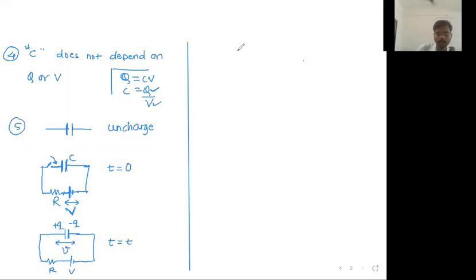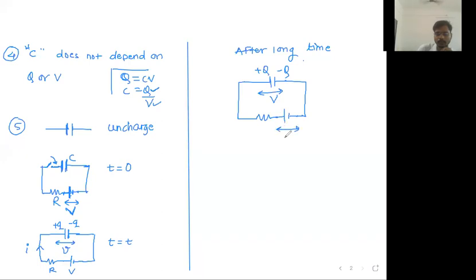When the capacitor is fully charged after long time, just keep on writing, सगळ्या नवीन गोष्टी आहेत, थोडंसं समजून घ्या. After long time what will be the situation? The capacitor will be fully charged. This potential difference will be equal to capital V. सर्किट मधला करंट बंद झालेला असतो. आणि आता सर्किट मधला करंट बंद होतो कारण कॅपॅसिटर फुल्ली चार्ज झालाय. आता अजून त्याच्यावरती चार्ज स्टोअर होत नाही. ओके, फाइन. These are new things, try to understand. After long time.